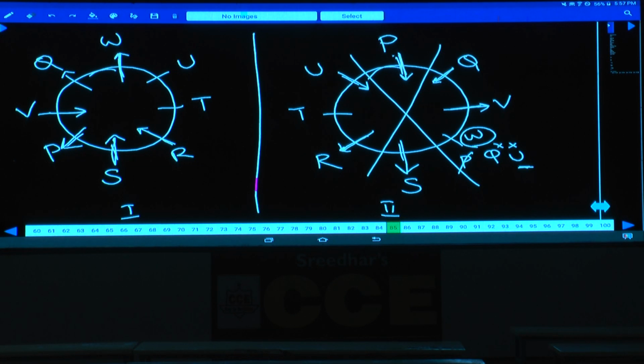Both U and Q face the same direction as T. U, Q and T are facing the same direction, out of which Q is away, hence T must be away, U must be away. Clear now? Hence whenever there is no information about any person facing the center or away from the center, let us assume 2 cases. One of the persons is facing the center and the other one is away from the center.